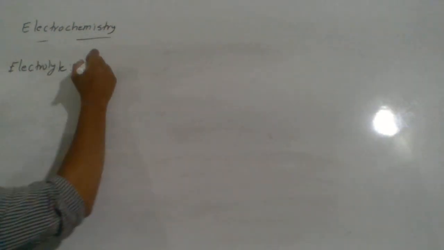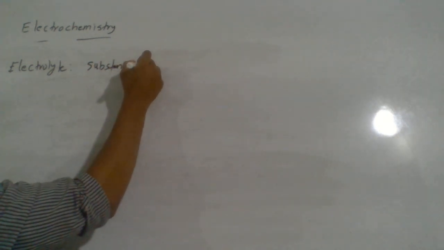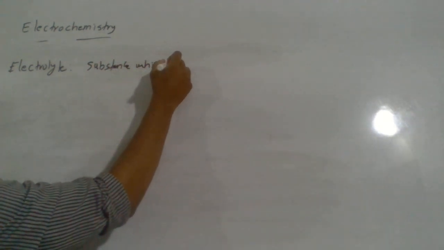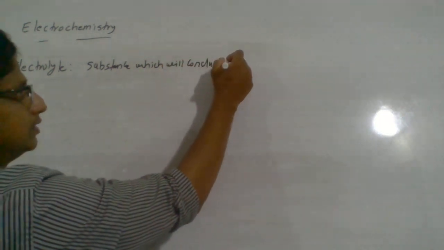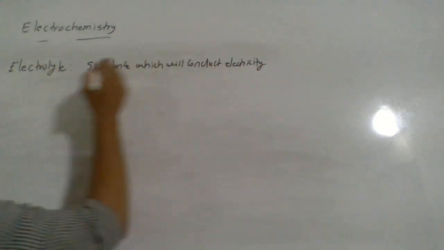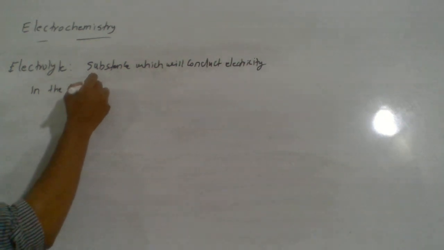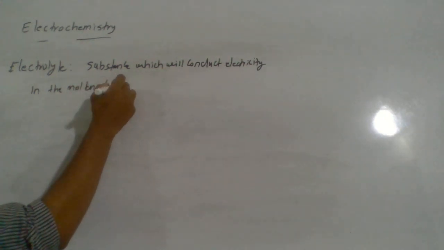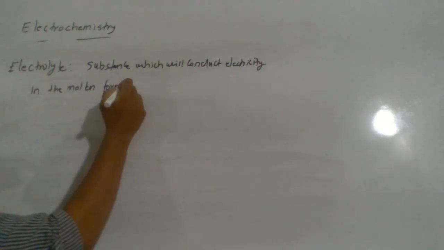Electrolytes are substances which will conduct electricity in the molten form. Molten form means we just melted it, so it is converted into liquid form, right?